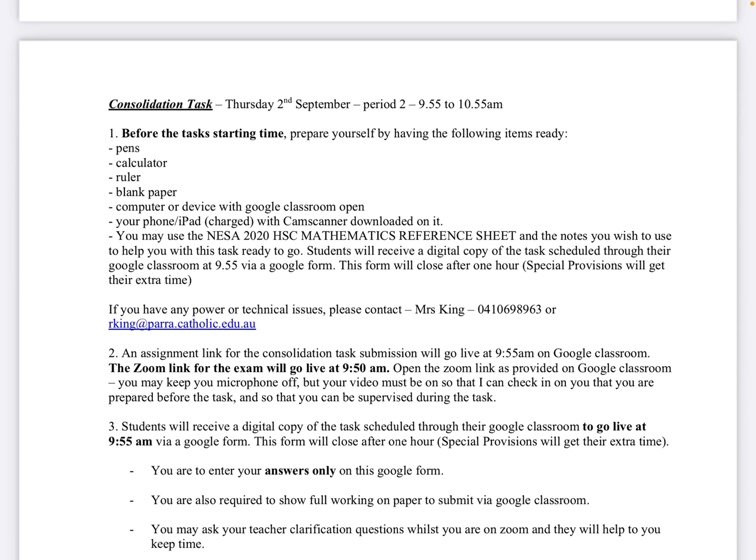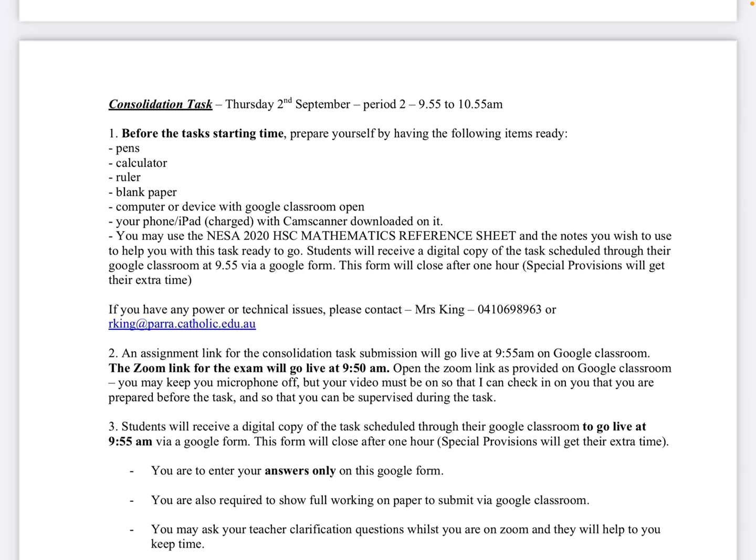All right, consolidation task. So you'll be working on your assignment, hopefully for 2.5 weeks, and then on Thursday the 2nd, during our normal period 2 maths class, you will be doing a consolidation task. Now, this is timed. Okay, if you don't know, Google Classroom, we can actually schedule that to open at a certain time. You may have noticed that.